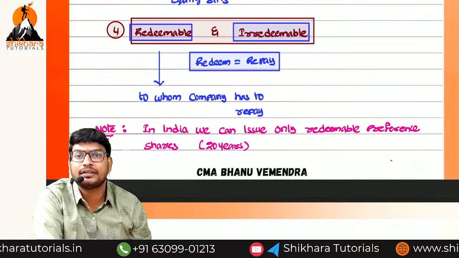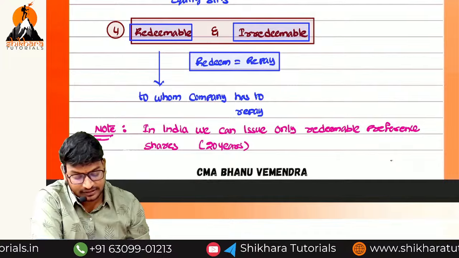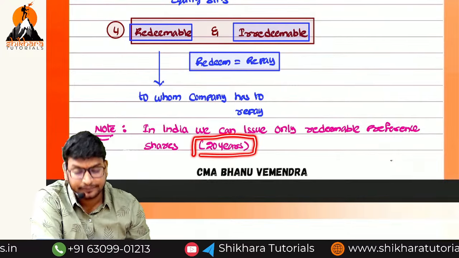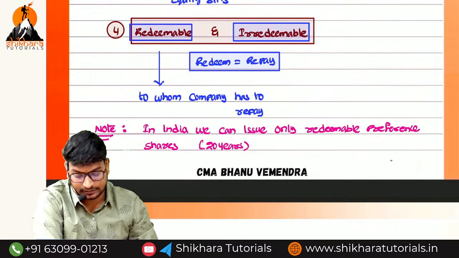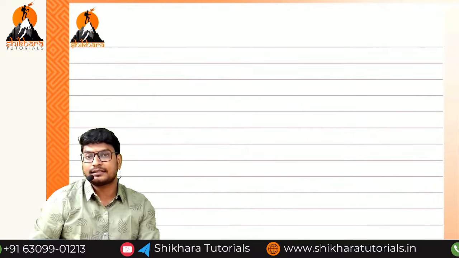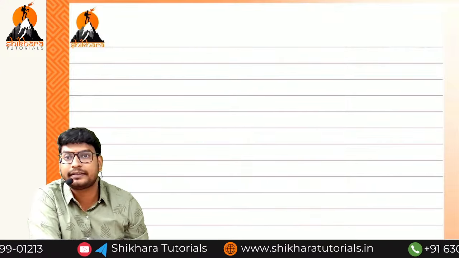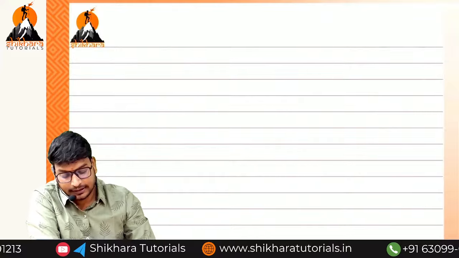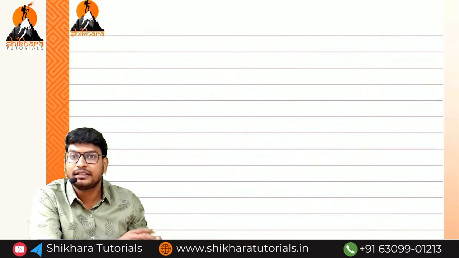So in India, we have only redeemable preference shares, not irredeemable. The maximum of how many years? 20 years. Within 20 years, we have to repay to the preference shareholders. So this is the discussion we have seen in the previous class. All of this comes under which unit? Introduction to the company.